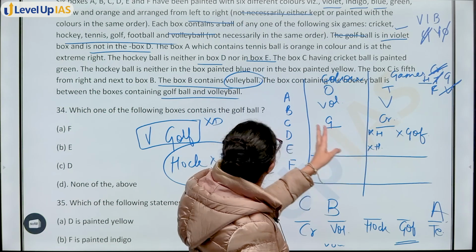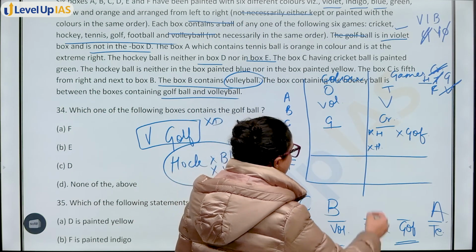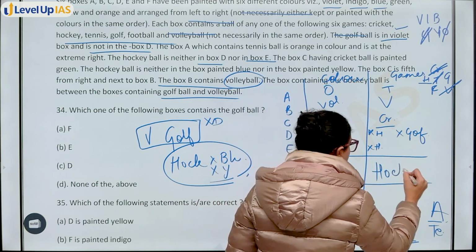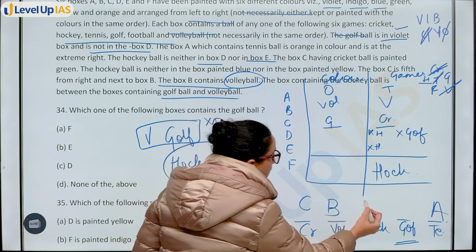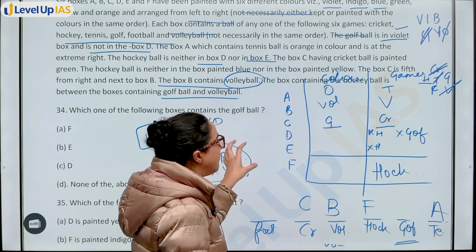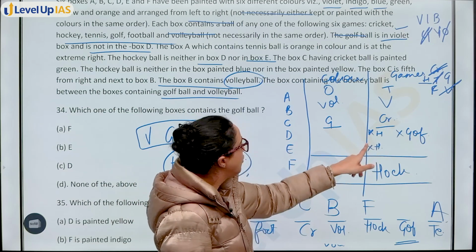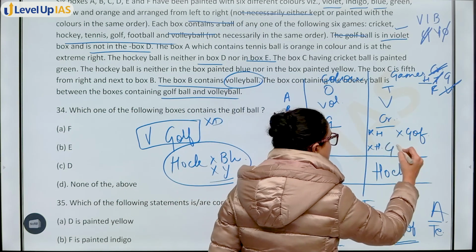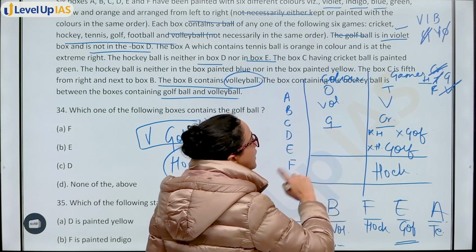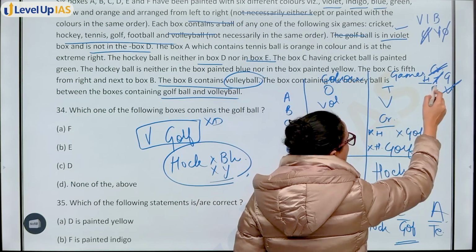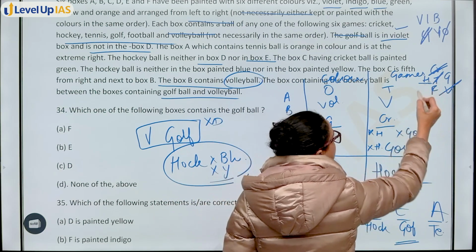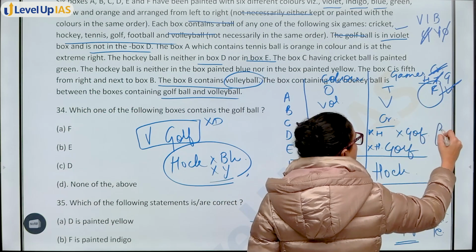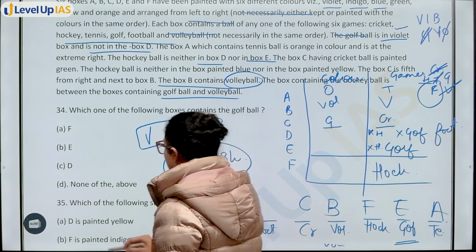Hockey is the game, right. So that means F has hockey. अगर F के पास हॉकी है तो F इधर है. गोल्फ बॉल again D में possible नहीं है, तो E और F में थी. That means E के पास क्या है, golf ball. Now what are you left with? Tennis is done, hockey is done. That means you are only left with football. So D has football.